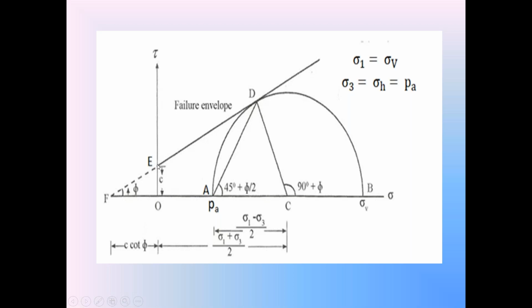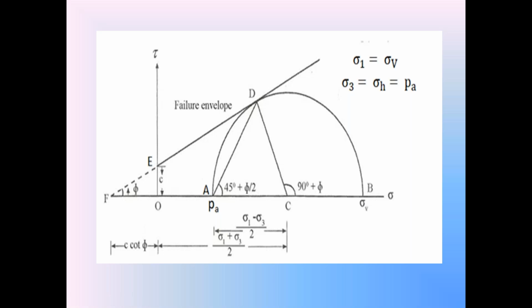Now check this failure envelope first. Look at the failure envelope. The failure envelope has the intercept on the y-axis, that is on the shear stress axis. That intercept OE is the cohesion C. In the active condition, when the backfill reaches failure, the Mohr stress circle touches the failure envelope. AB is the Mohr stress circle, the third Mohr stress circle. AB is the Mohr stress circle at the time of failure of the backfill in the active condition.